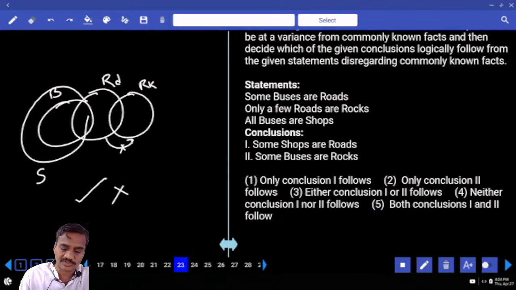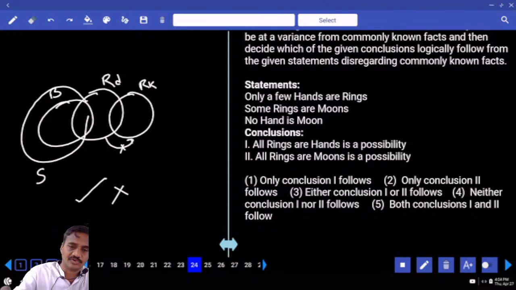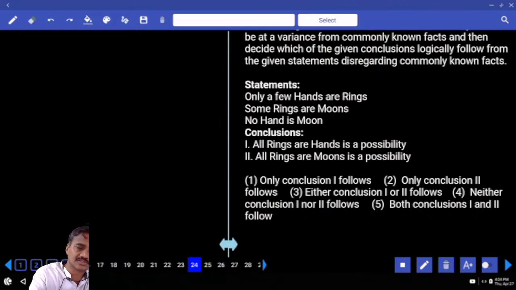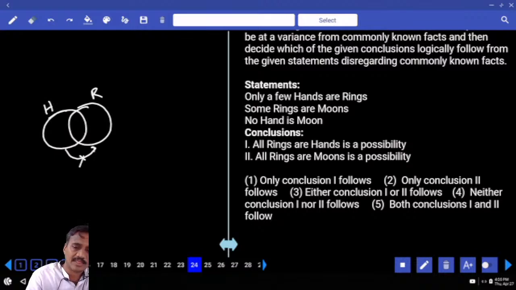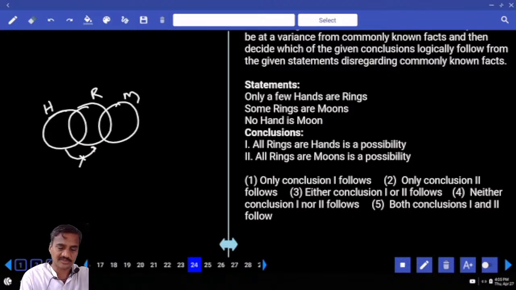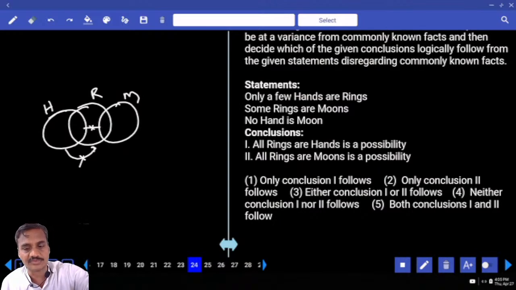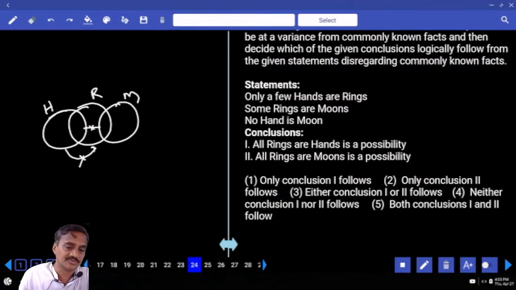Only one choice, 23. Then 24: only a few hands are rings. Only some of the hands are rings, but not all. And some rings are moons, and no hand is a moon, no intersection between a hand and a moon. Then the first one, all rings are hands, is a possibility.